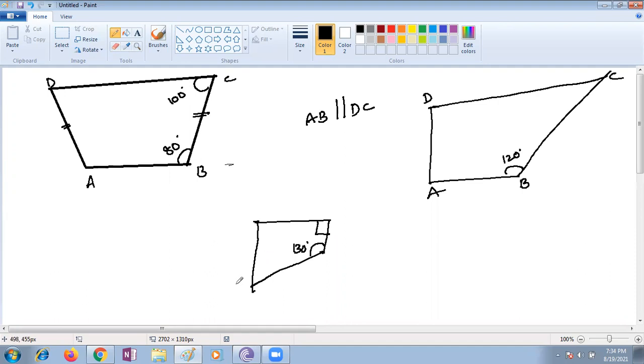Now this is PQRS. First question, is this a trapezium? Yes, ma'am, it's a trapezium. Yes, it is a trapezium. Which two sides are parallel? Ma'am, SP and RQ. In the earlier case, AB is parallel to DC. Which is parallel, Nana? Ma'am, SP and RQ. Very good. SP and RQ are parallel to each other. This is the simple question.